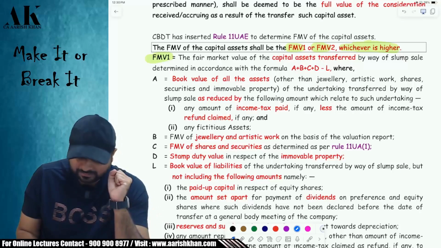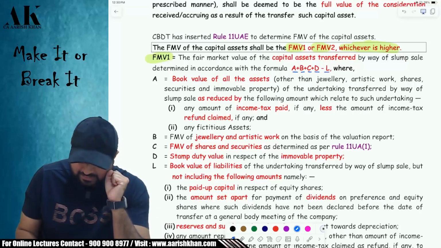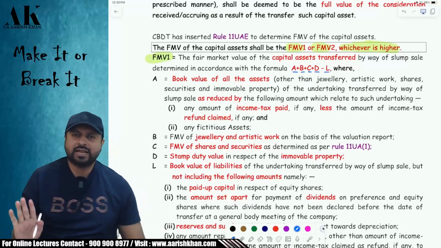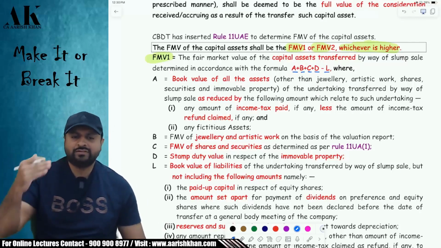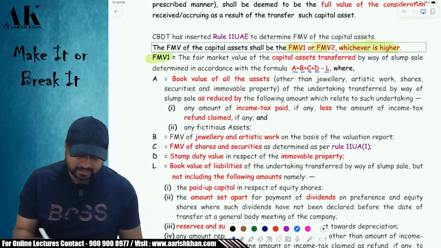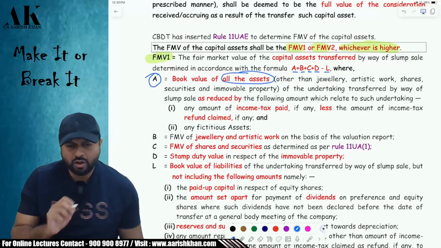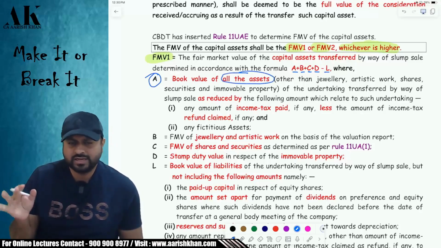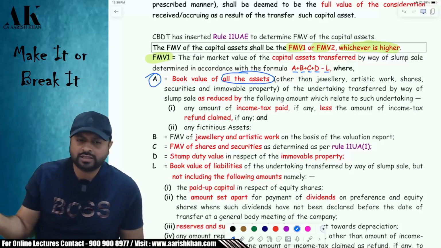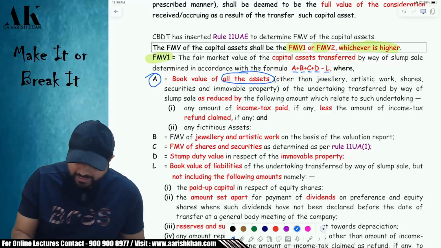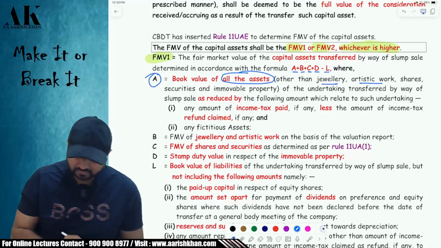So how to determine that? A plus B plus C plus D minus L, where A, B, C, D are assets and L is your liability. They have divided all the assets into four categories. Category A: you have to take book value of all assets. Take the balance sheet, add up the total of the balance sheet and take it. Don't take jewelry, artistic work. Why, sir?